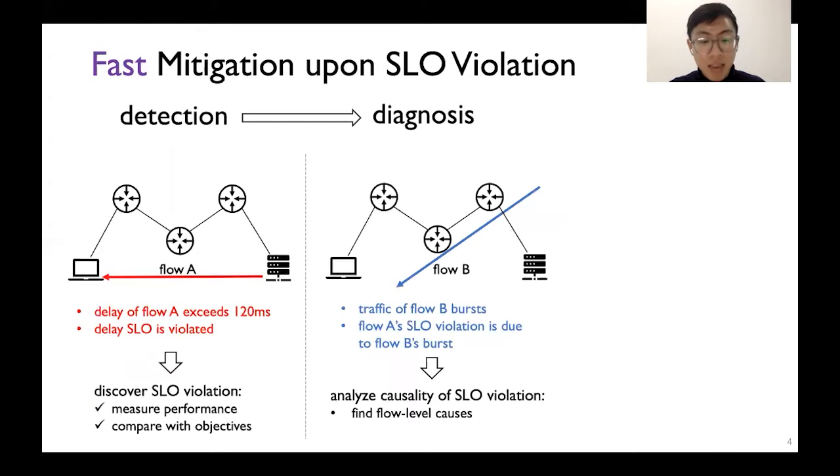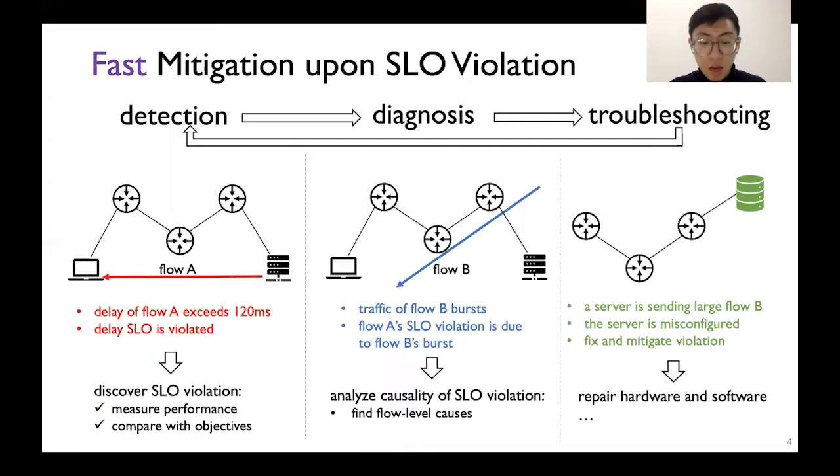The second step is diagnosis. Diagnosis analyzes the causality of the SLO violations. In many cases, flow-level causal information is extremely helpful. The last step is troubleshooting. With flow-level causal information, network operators can take corresponding actions, for example, reset firewalls and reboot hardware to mitigate the problems. The detection and diagnosis are the key steps of all.